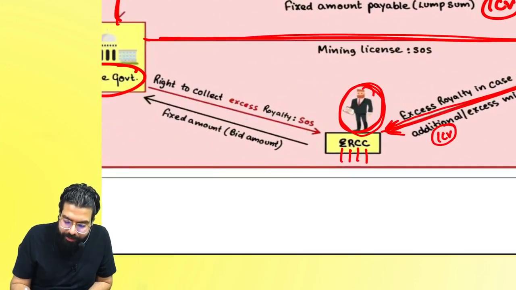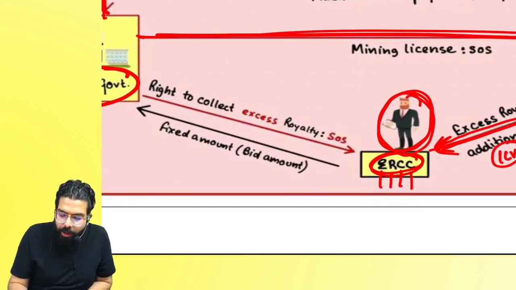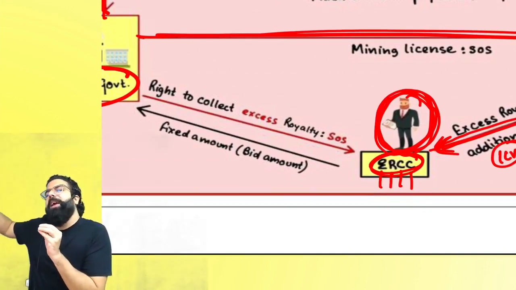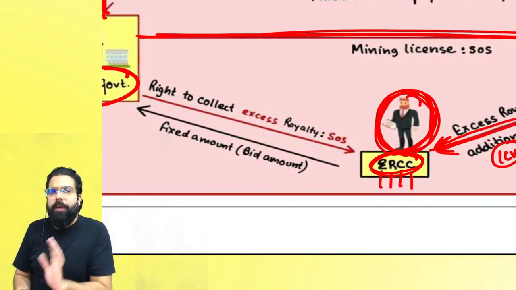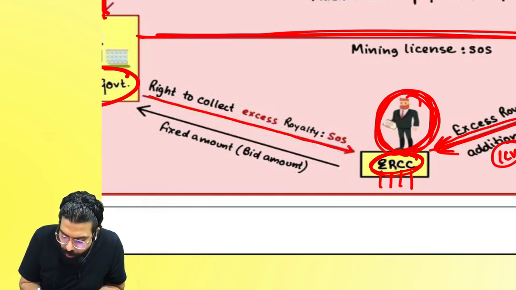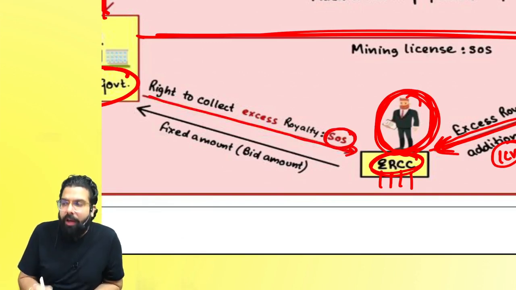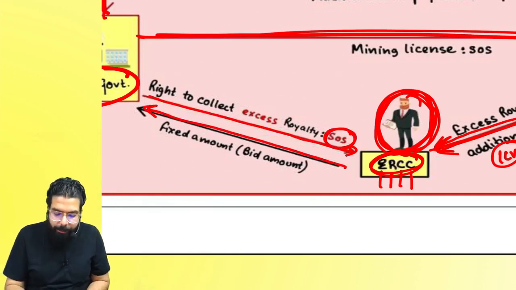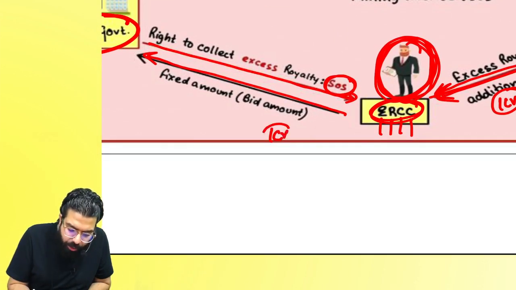For an example, this excess royalty collection contractor who is going to collect the royalty has to pay a fixed amount to the government per annum. So government gives him the right to collect, which is again a supply of service, for which he will pay a fixed amount to the government. For an example, he had to pay a fixed amount of 1 crore rupees.